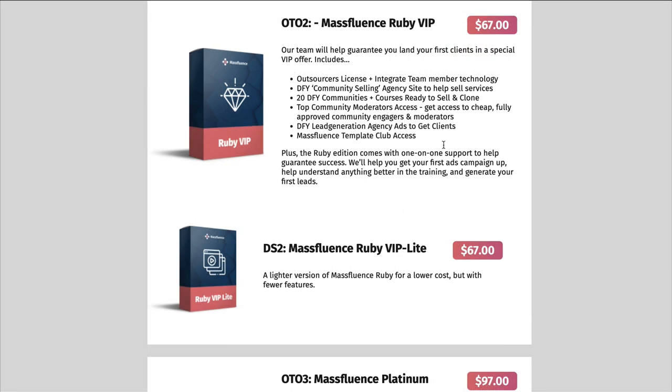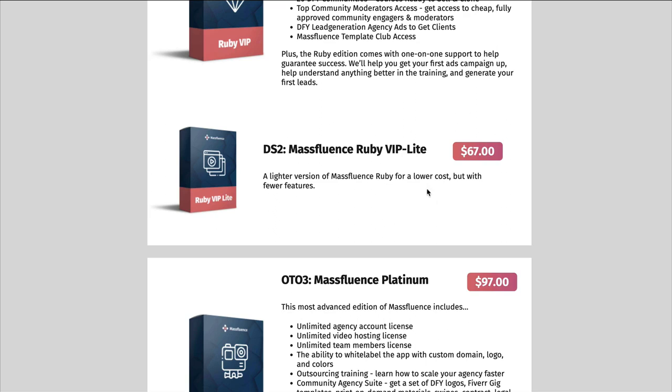OTO number 2 is their Ruby VIP version. And this has a lot of done-for-you products here and is meant more for an agency business, okay? So you can get some done-for-you community selling, done-for-you communities, moderators access, lead generation ads, and there is a light version, which again, is lower cost but has fewer features.